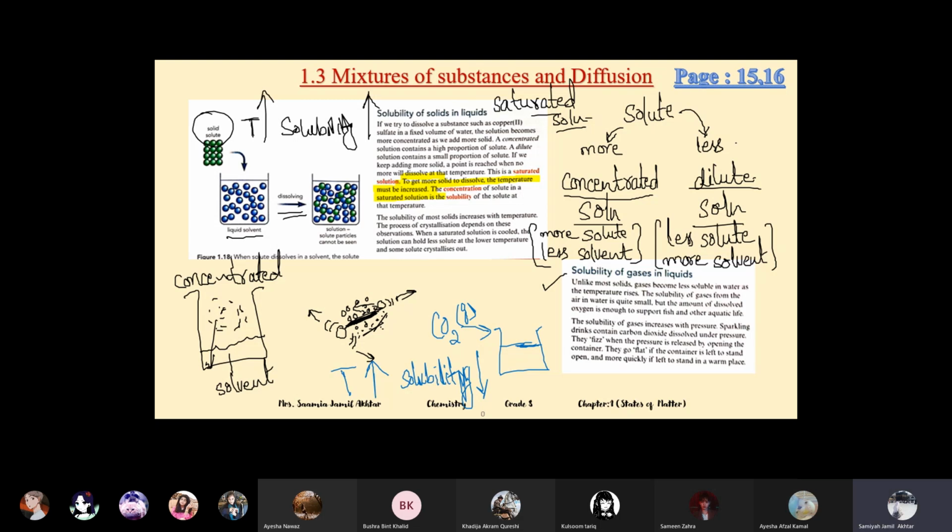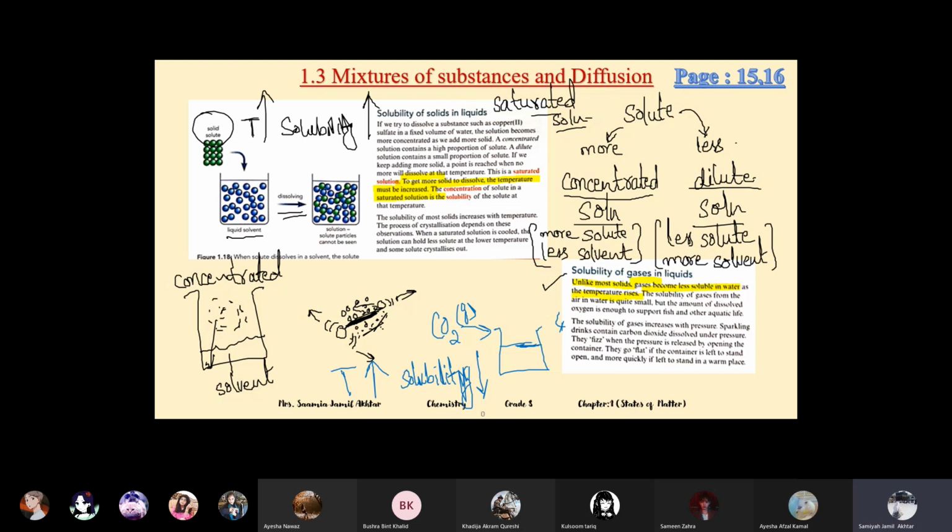The examples, the first example, here it is written, the example of carbonated drinks. And it's written that, unlike most solids, in the first line, highlighter. Unlike most solids, gases become less soluble in water as the temperature rises.